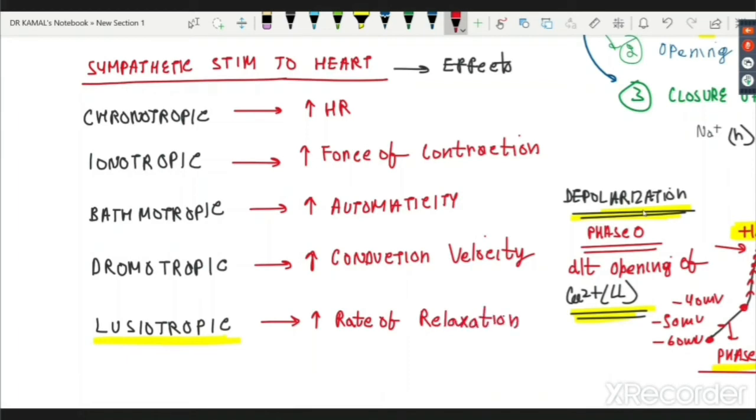A lot of people can have confusion. What is he saying? He's saying increase in force of contraction and increase in rate of relaxation. How can both occur simultaneously? Don't worry, we'll discuss this. I'll tell you the exact molecular mechanism also. Do you have to remember these? Yes. What I was telling you was that a lot of people have confusion about what bathmotropic stands for, what dromotropic stands for. So maybe if this helps you, you can remember. It's a simple ABCD.